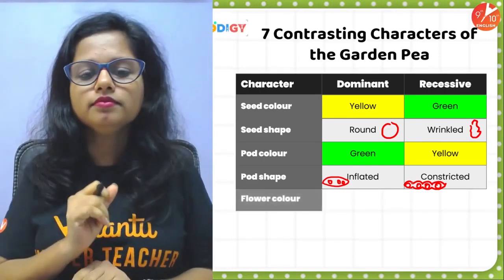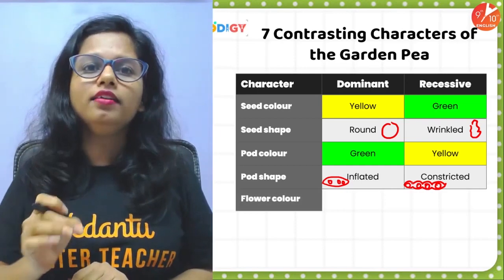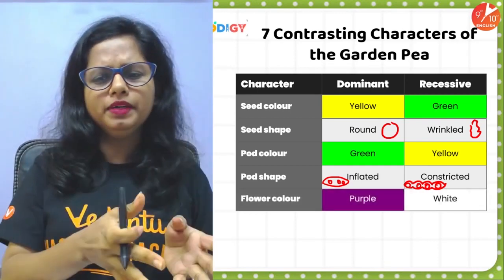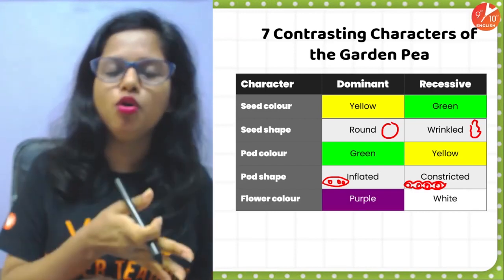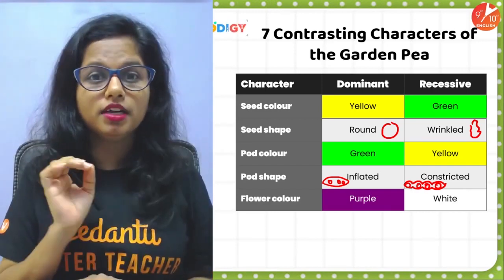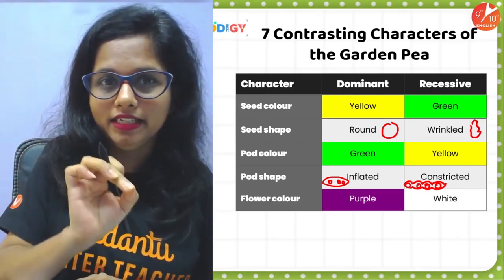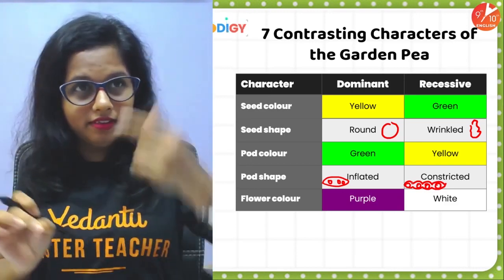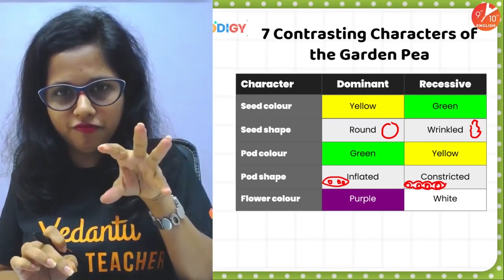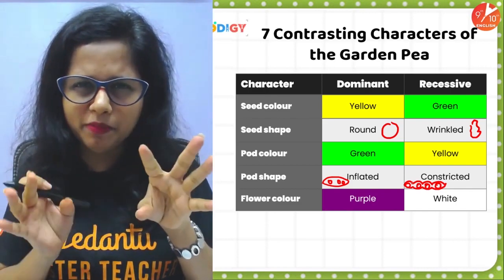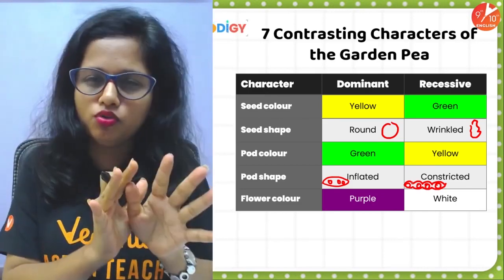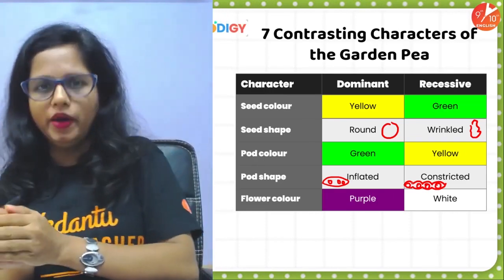Then flower was either purple or white. When I say purple, they were red also, because there are some books which state it is either red or white. They will write red, but they will show you the picture of a purple flower. So he was not very specific whether it's red or purple. No confusion, it's colorful, that's it. So it's either purple or white.